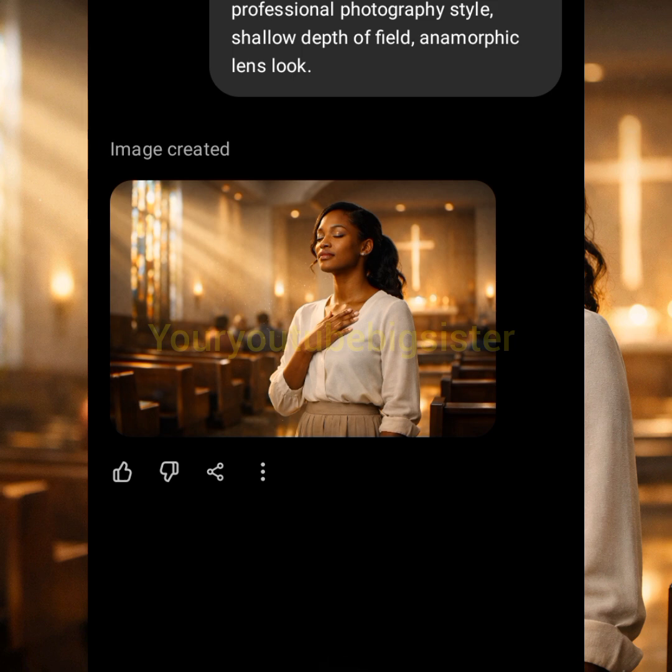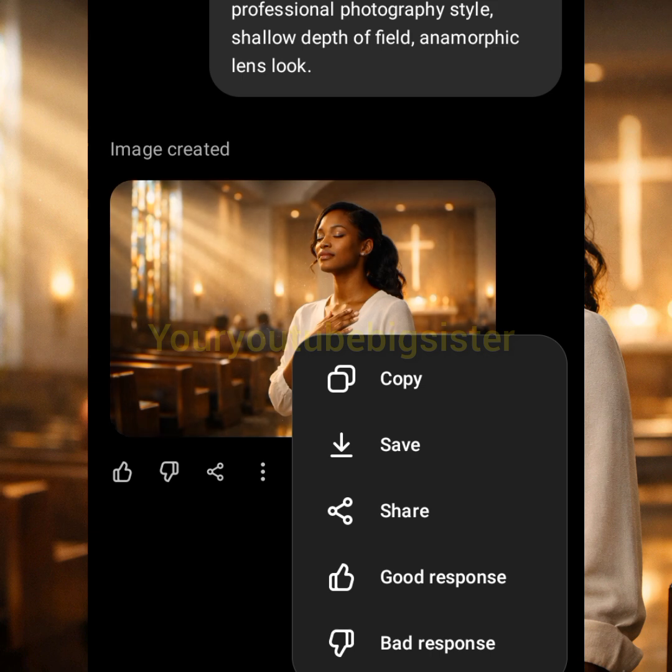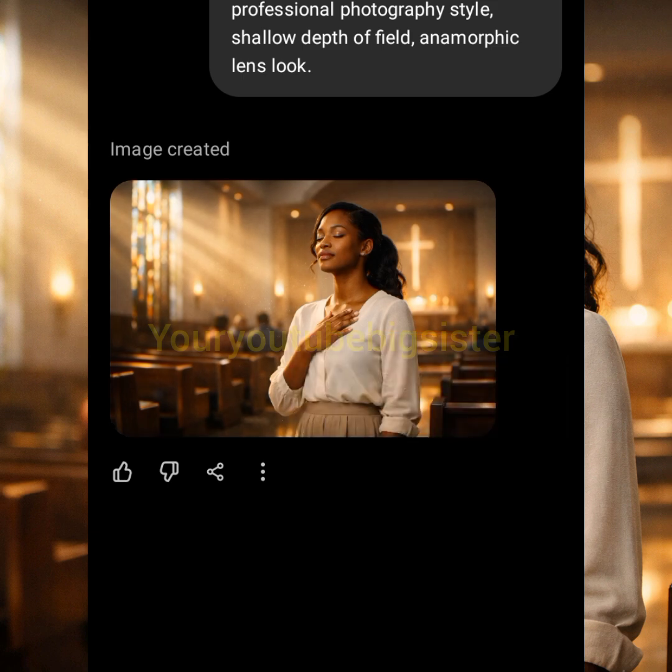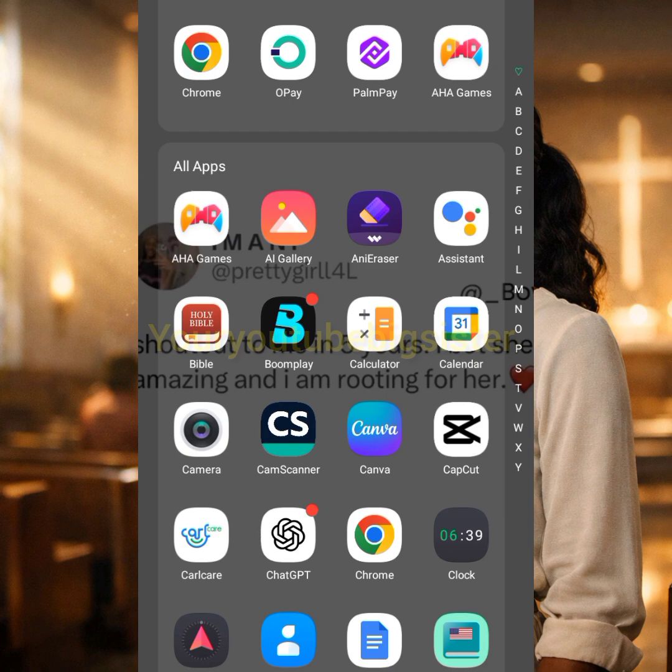So all we have to do is to long press and save this, and voila, we have our image ready. Now let's go and make this woman pray this our night prayer. We have to make her talk, right? So let's go. So guys, for this next step, we have to animate our image. We have to make it pray, right?